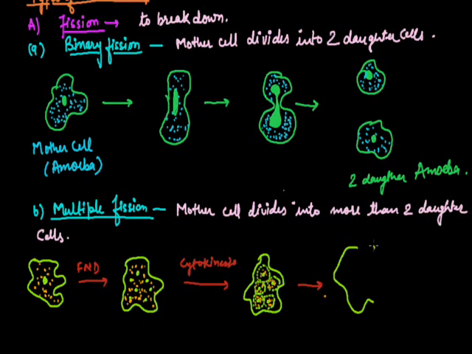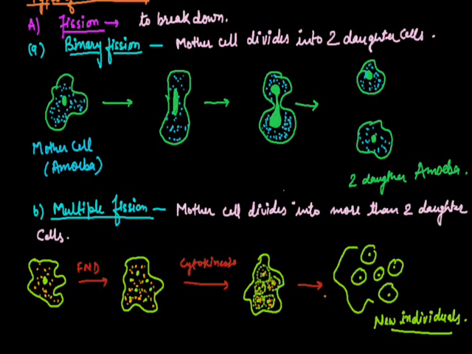They behave like new individuals. Again, these are clones of the mother cell. This is over about fission.